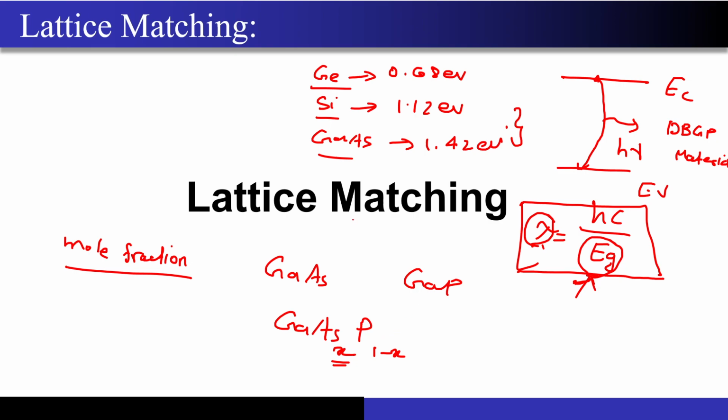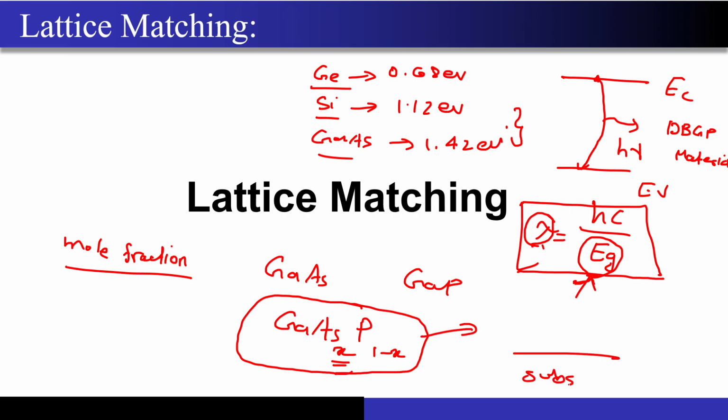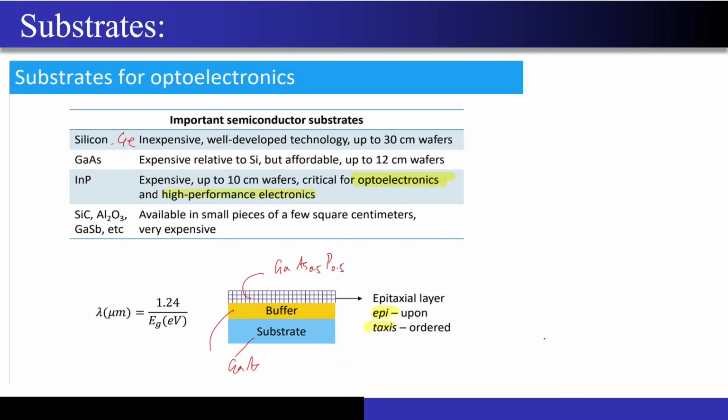So now what is the relation of this lattice matching with this? See, to have this material with me, since this is not occurring naturally, I have to grow this material on top of some substrate, and there are some standard substrates that are available with me, correct? So now how did we grow? There is a process, sir must have told you, called epitaxial growth. You grow this layer of GaAsP on top of this substrate using the epitaxial growth, correct? And this is what has been shown in the next slide.